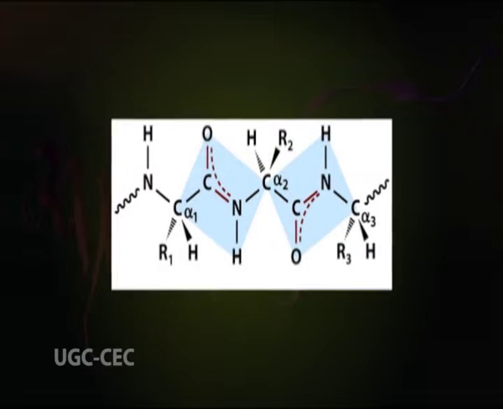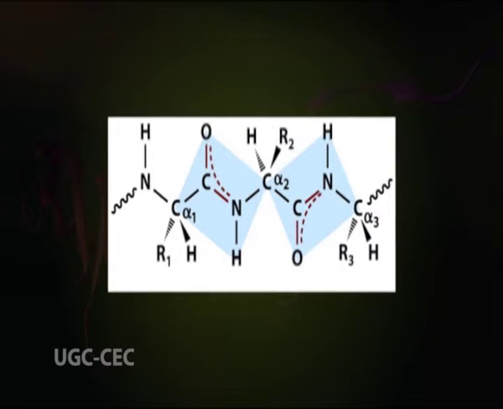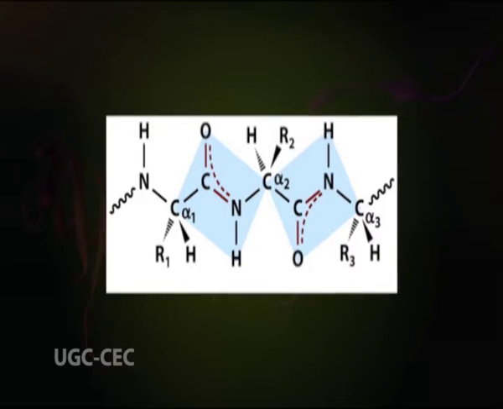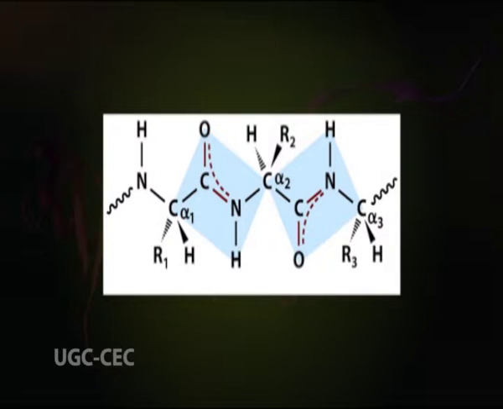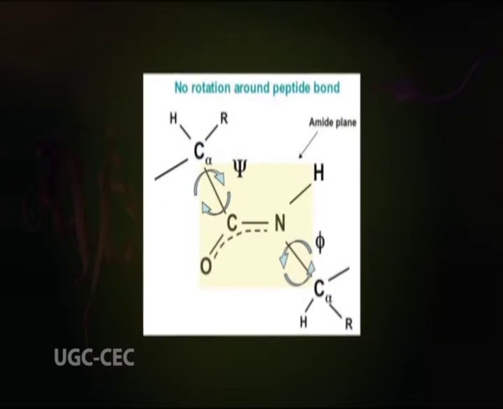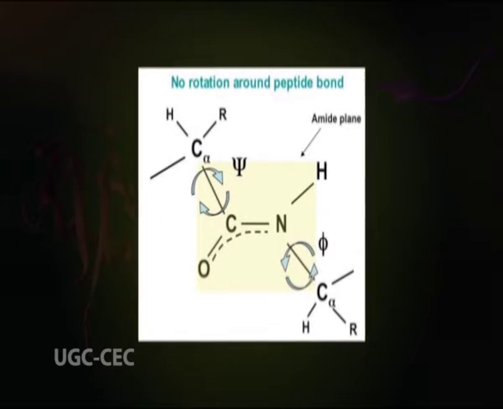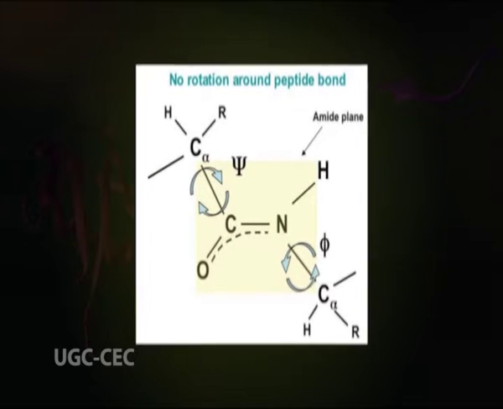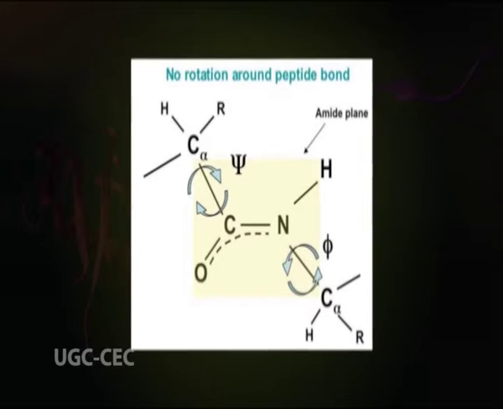However, the first covalent bond between alpha carbon and carbon, and the third covalent bond between alpha carbon and amide nitrogen, are purely single covalent. Hence, these bonds are free to rotate. By convention, the angle of rotation between alpha carbon and amide nitrogen is called phi, and the angle of rotation between alpha carbon and carbon is called psi. The phi and psi angles of each amino acid allow the protein to fold in many different directions.